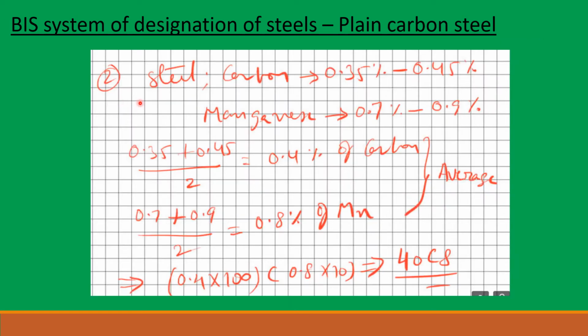Next example is a steel having 0.35 to 0.45% carbon and 0.7 to 0.9% manganese. So the carbon average can be written as 0.35 plus 0.45 divided by 2, that is 0.4% of carbon, and manganese can be written as 0.7 plus 0.9 by 2, that is 0.8% of manganese. So this can be written as 0.4 into 100 and C stands for carbon and 0.8 into 10. So this will become 40C8. So this is a medium carbon steel with 0.4% of carbon and 0.8% of manganese.